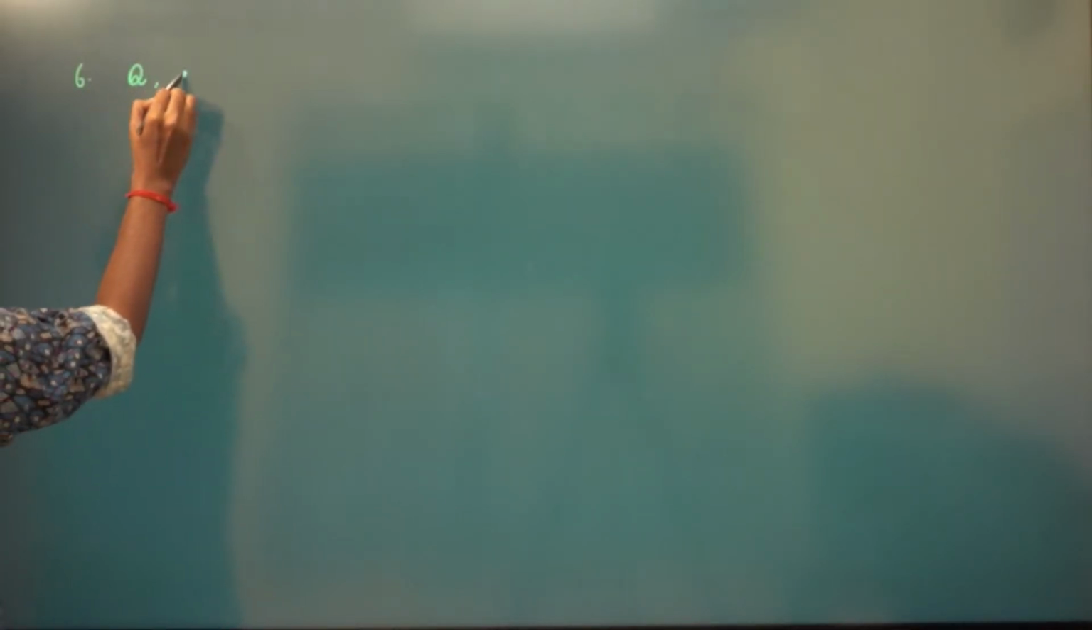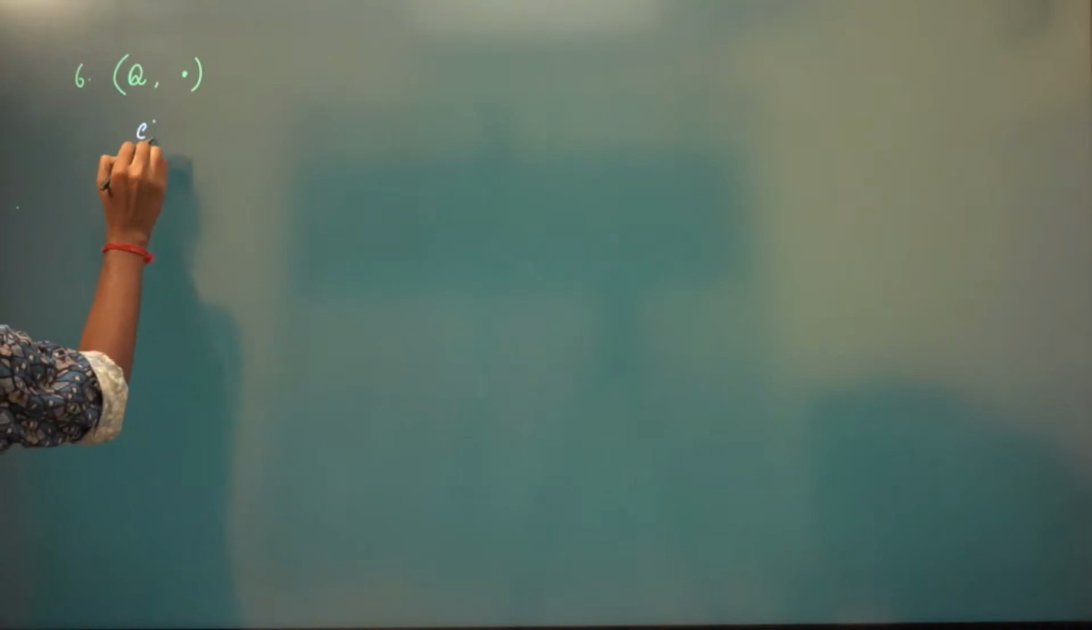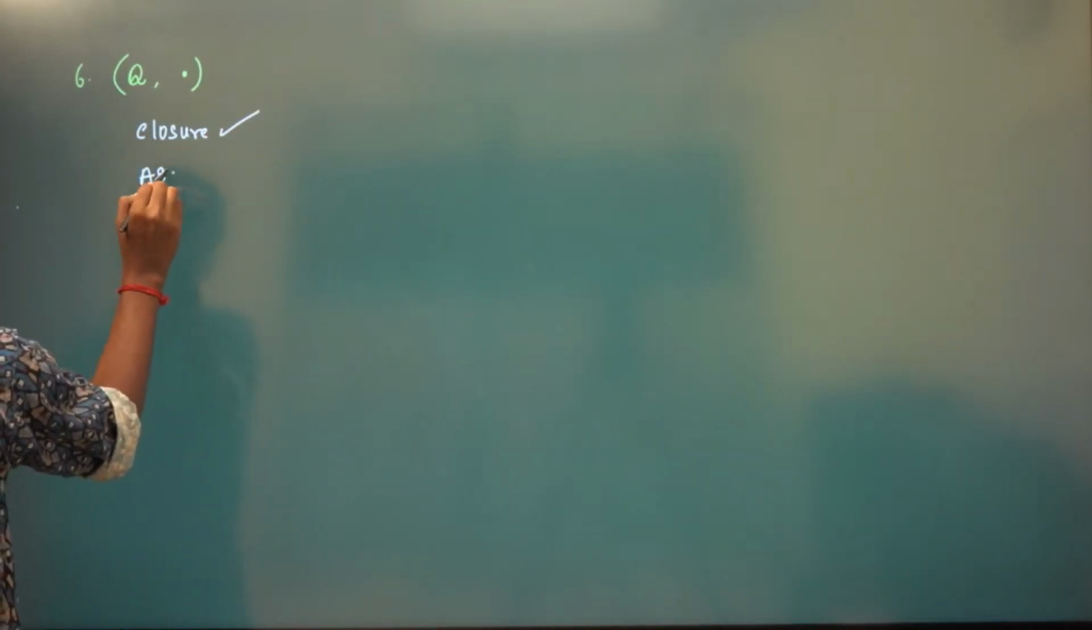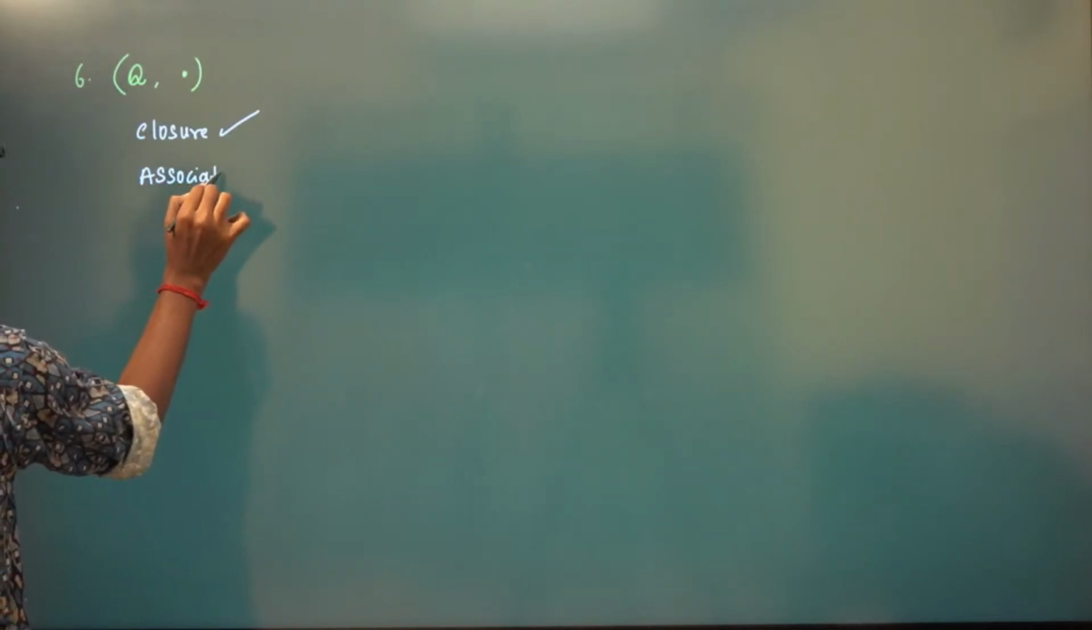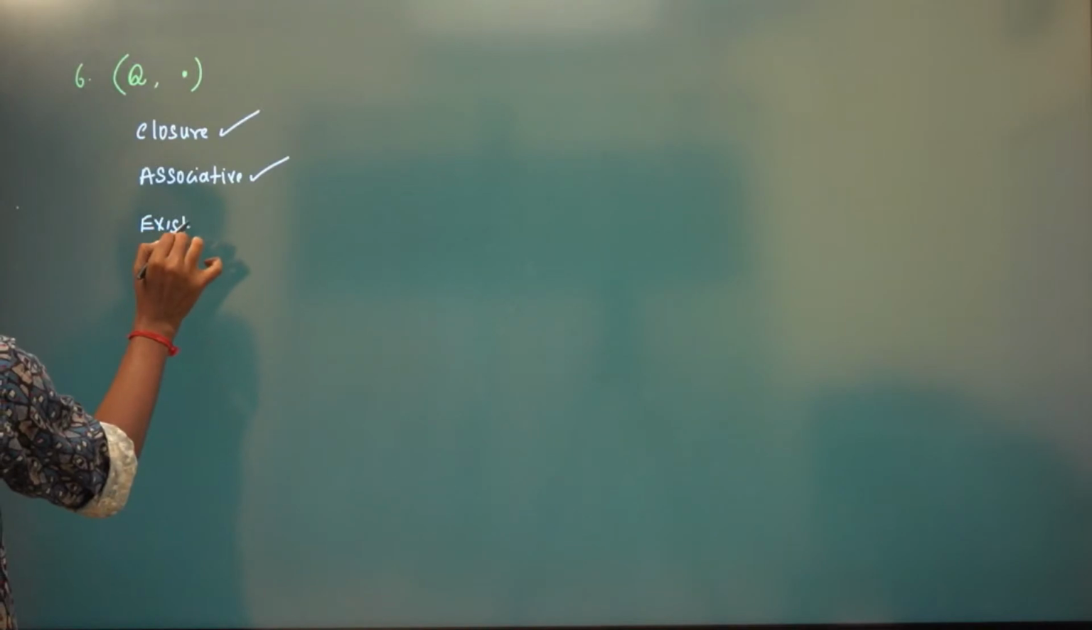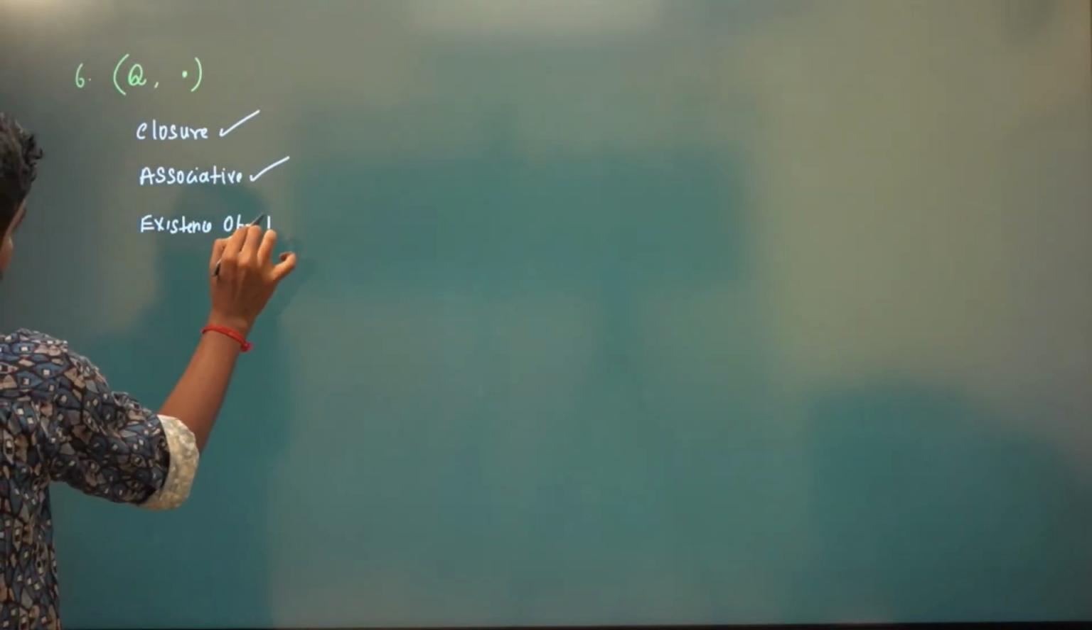Rational numbers with respect to multiplication. What about closure? The product of two rational numbers is again a rational number, which is true. Existence of identity.